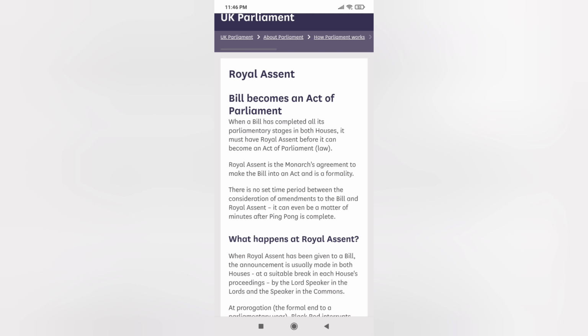Now, you may also hear of the body or entity called the House of Lords. There is the House of Commons, which refers to the 650 MPs or members of Parliament, and these are the elected officials from all over the UK. And then there is another body called the House of Lords. I wouldn't worry too much about the House of Lords. They are not elected, for one thing.